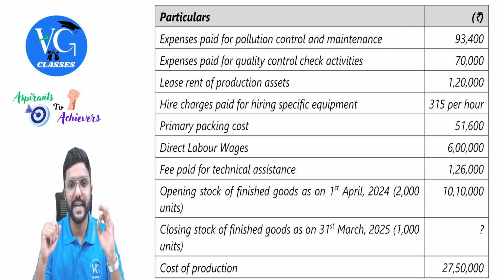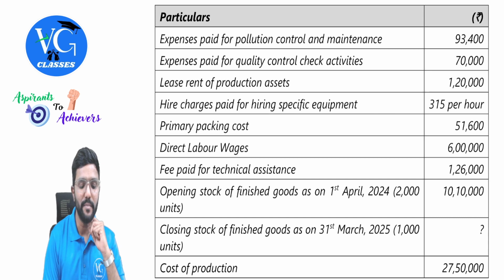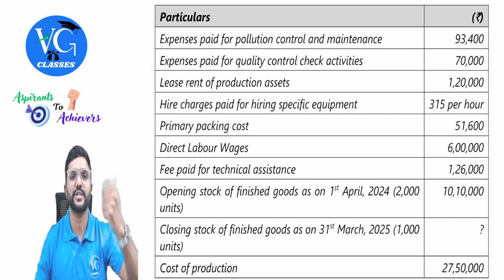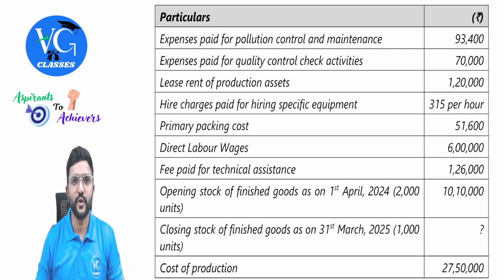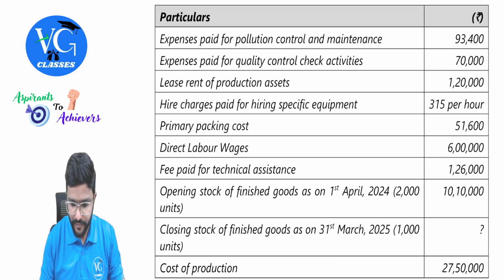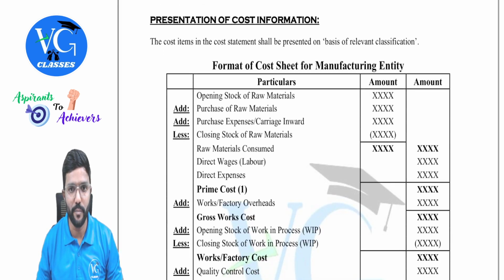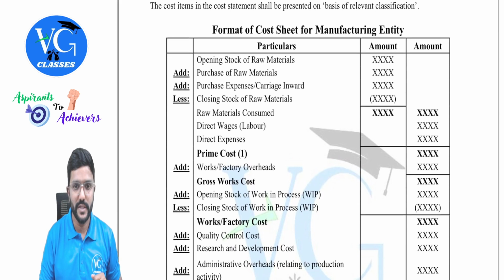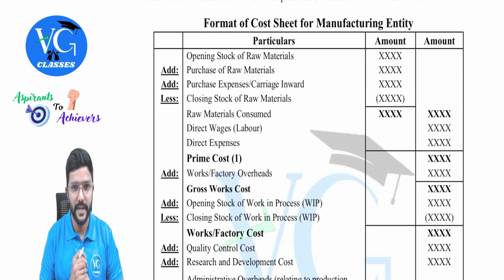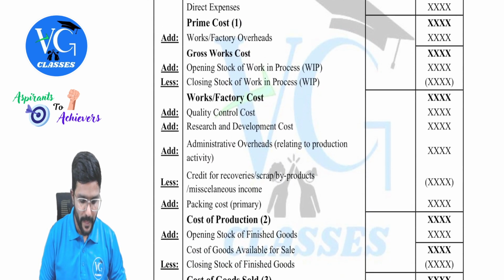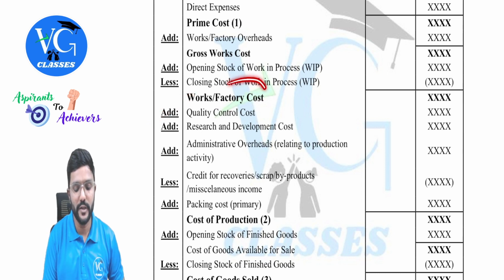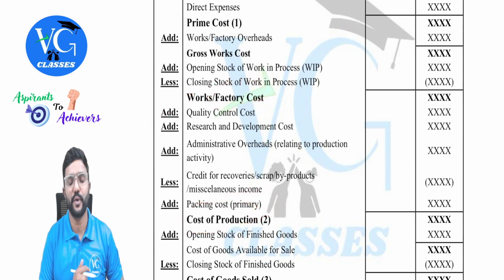Yes. Expenses paid for quality control check activities. So this will come after factory cost, but before cost of production. I will just show you. If you have my book, you can open. Yes, so this is the cost sheet format, guys. Yeah, you can just observe. Quality control cost will come after factory cost but before cost of production.